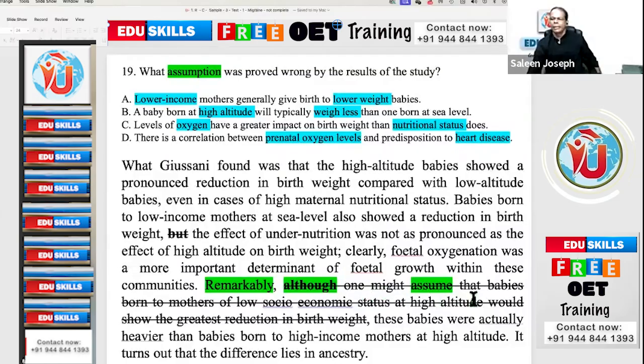Shanmuga may think that babies born to mothers of low socioeconomic status at high altitude would show the greatest reduction in birth weight. They will have lower weight. You may assume. I struck it out. That is in the dependent clause. The answer will never be in the dependent clause. What you are saying now is given in the dependent clause. That is also an assumption. Here they are saying the assumption was proved wrong. Opposite. Did you get me?